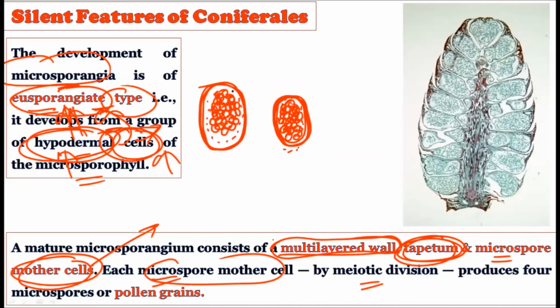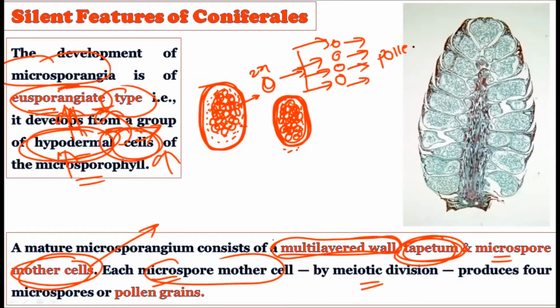Now each cell of this microsporangium is a diploid cell, and it undergoes meiotic division to create four haploid cells. Each haploid cell will act as a pollen grain. This is how the pollen grains are formed inside the Pinus tree, in the microsporangia, from the microspore mother cells.